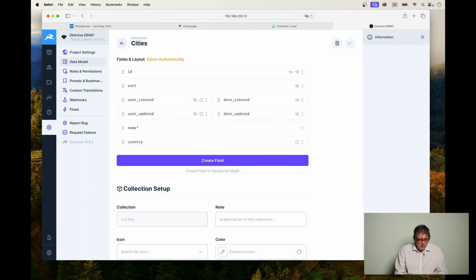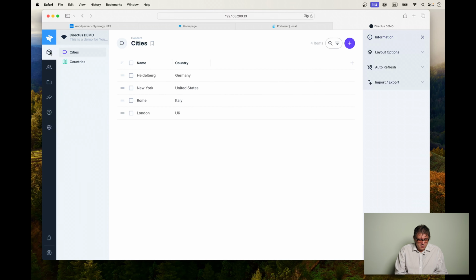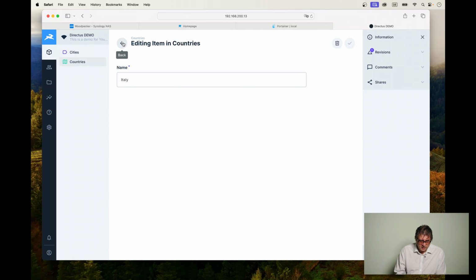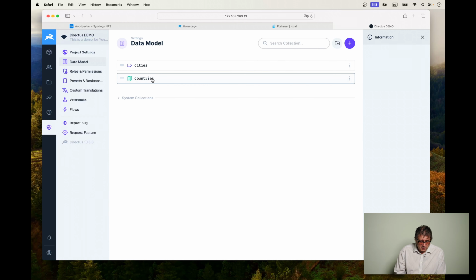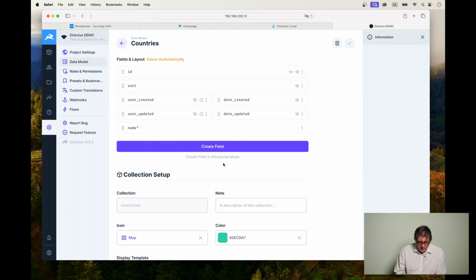Say yes, and now let's go back. And as you can see, the country name is displayed properly. Now it would be really nice if we could have a list of countries, of cities, if we have a look at a country. But for now it's a little bit barren. Let's go back here. Let's go to countries and let's create a field.